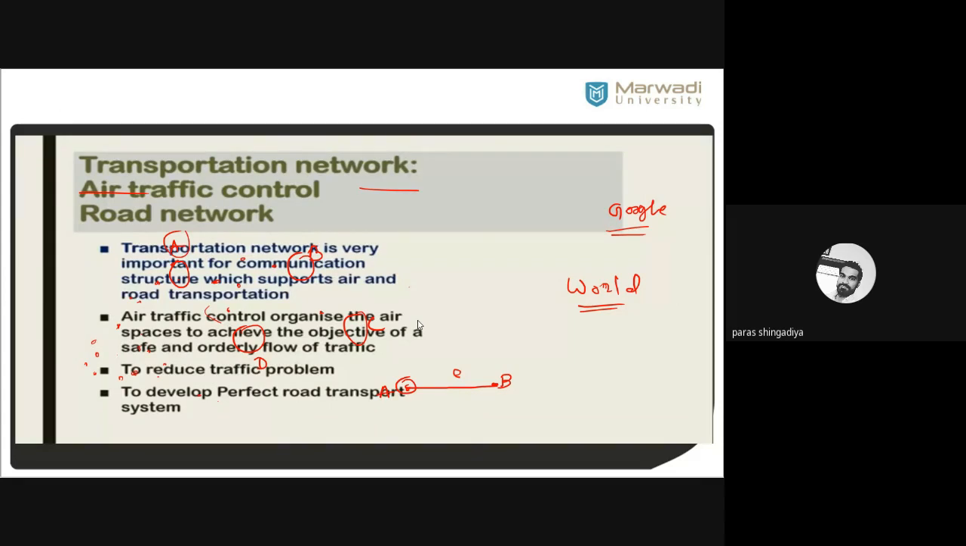Air traffic control organizes the airspace to achieve the objective of a safe and orderly flow of traffic, and it is also useful to reduce the traffic problem. So it is used to develop the perfect road transport system. So graph theory is required in this transportation network.